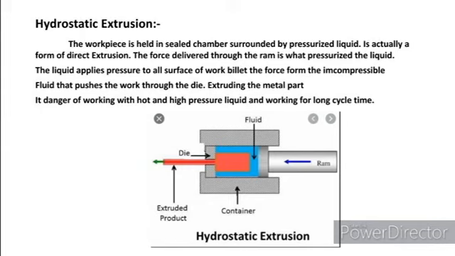When the ram gives pressure to it, the fluid pressure impacts all sides of the metal placed inside the closed die and pushes it through the open hole opposite to the ram, and the extruded product comes out through that hole with a reduced cross-section area.